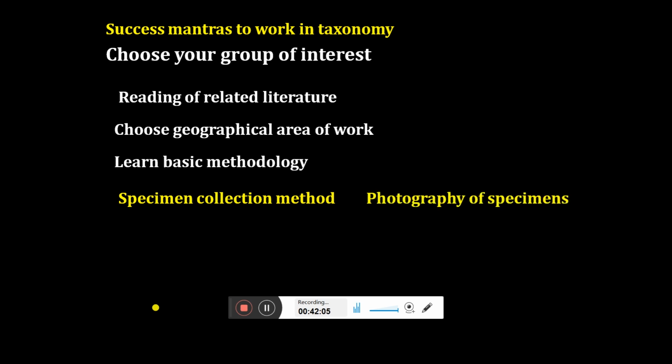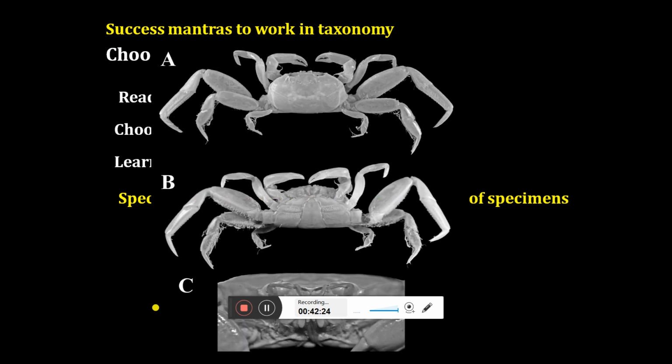You also have to be a very good photographer, because we have to click photos of the specimen, specifically in botany and zoology. The photograph of the specimen is very important. So you have to learn photography, not artistic photography, but whatever is required for specimen photographs. For example, this is a new species which we recently described, Tritodynamia bengalensis. You can see the level of photography: the morphological characters which are important for identification should be seen in the photograph.